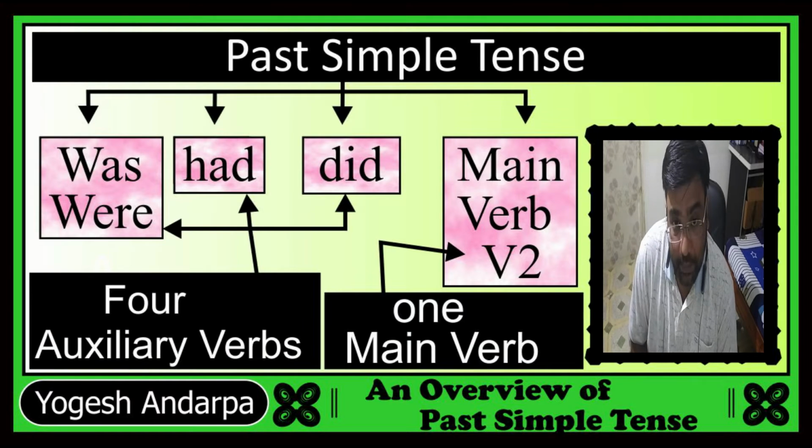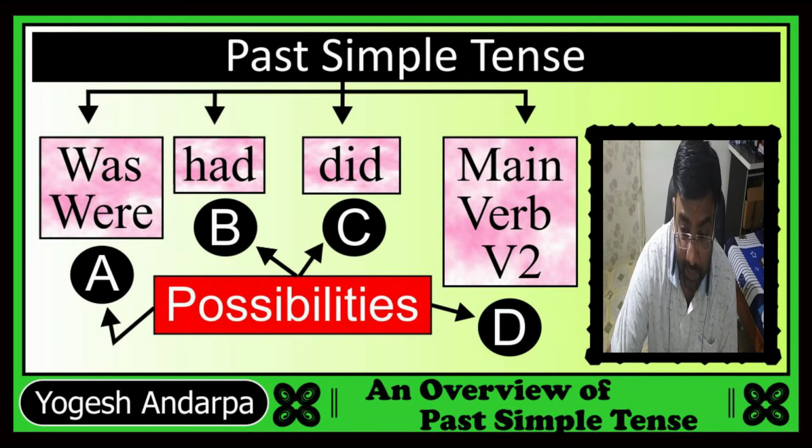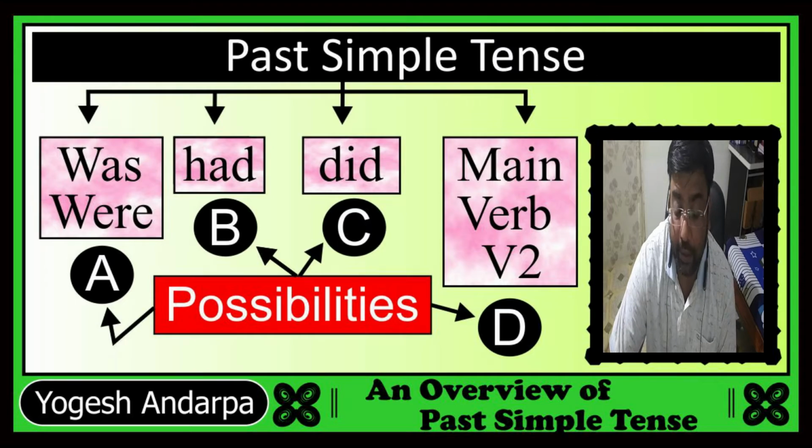So in the simple past tense, you will find four helping verbs, means four auxiliary verbs, as well as one main verb in the V2 form. So you can say there are four possibilities of past simple tense. They are A, B, C and D. A for was, were, B for had, C for did and D for main verb V2. Let's talk about all these elements one by one.